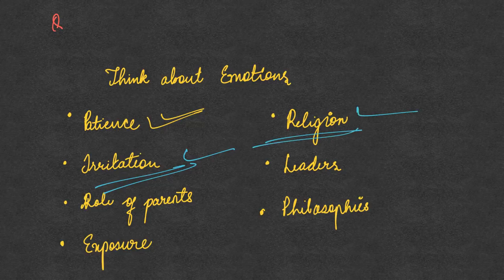Next comes the role of religion. Religion has a very significant role to play in managing your emotions. For example, the Bhagavad Gita says, karmaneva adhikaraste ma phaleshu kadachana, which means that you have a right only to the work but not to the fruits. Just concentrate on working and putting in the maximum effort that you can without worrying about the results.